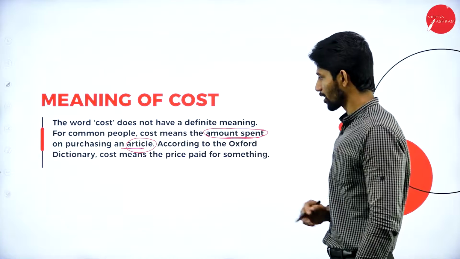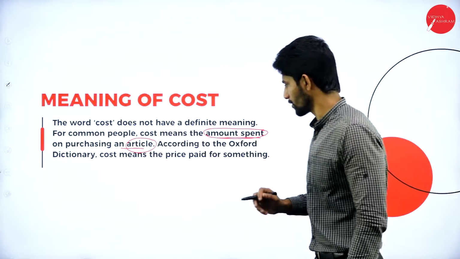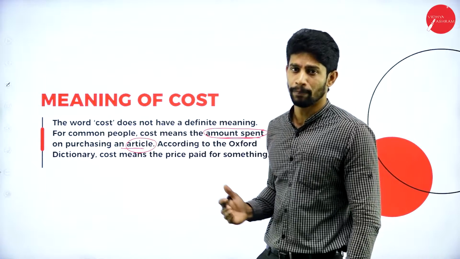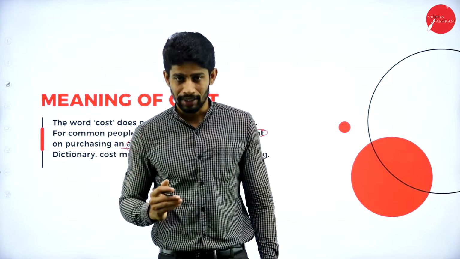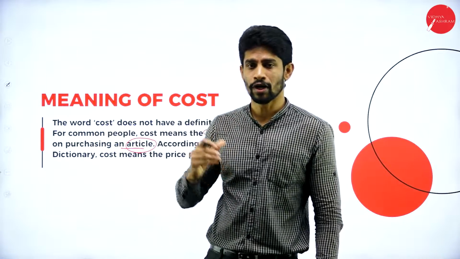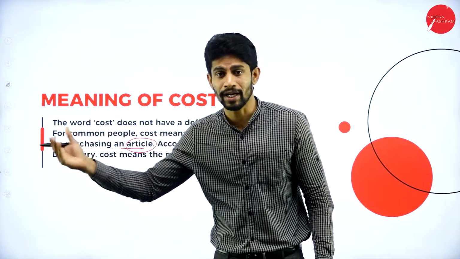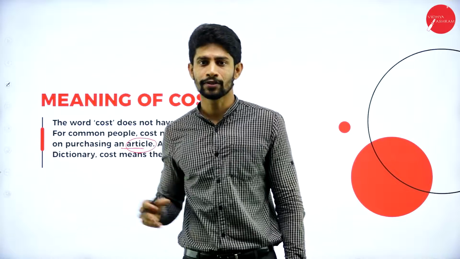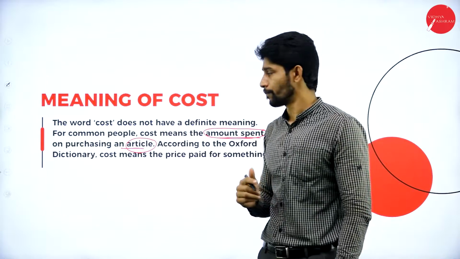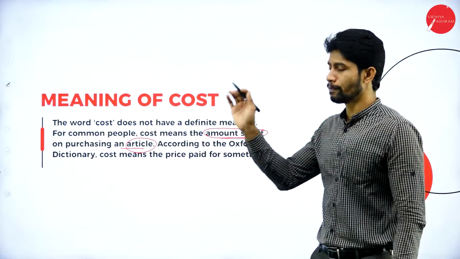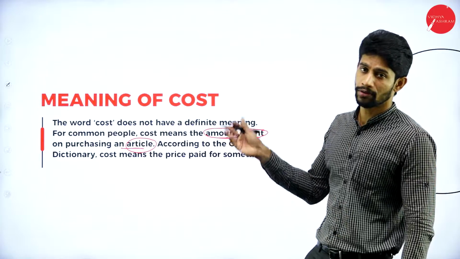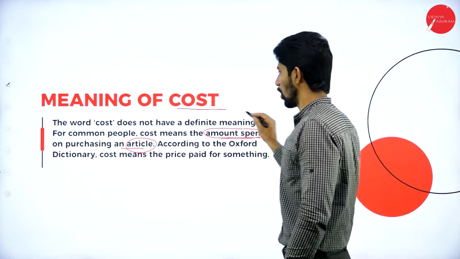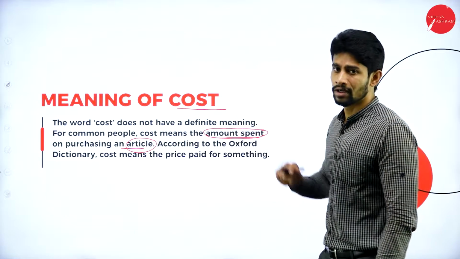And according to the Oxford Dictionary, cost means the price paid for something. Yes, whatever the price you are going to pay to purchase something is called cost. If you are paying 100 rupees to purchase a cell phone, that 100 rupees is the cost for you to purchase the cell phone. So the amount spent for purchasing an article or something is called the word cost. I hope all of you understood the meaning of cost.